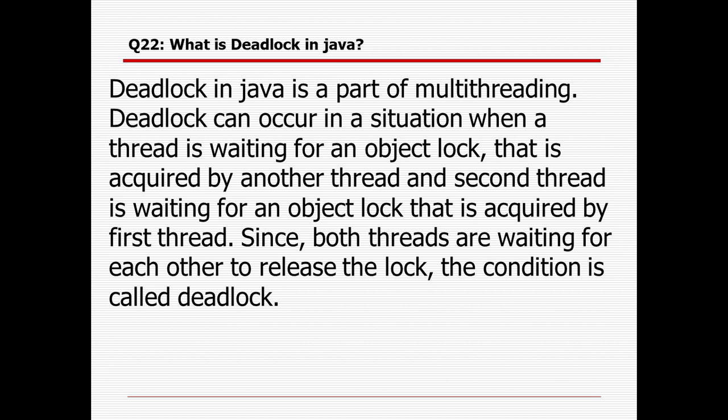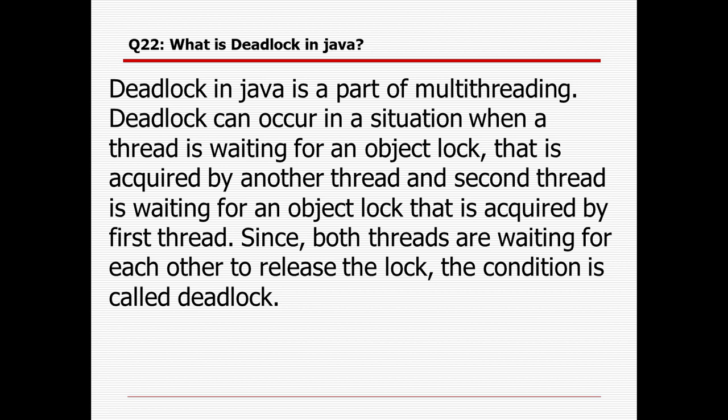What is deadlock in Java? Deadlock means, suppose two persons are coming from different ways and they want to cross the road, but one person is stopping, and the other person also wants to stop. They are not crossing because only one person can enter the same passage.